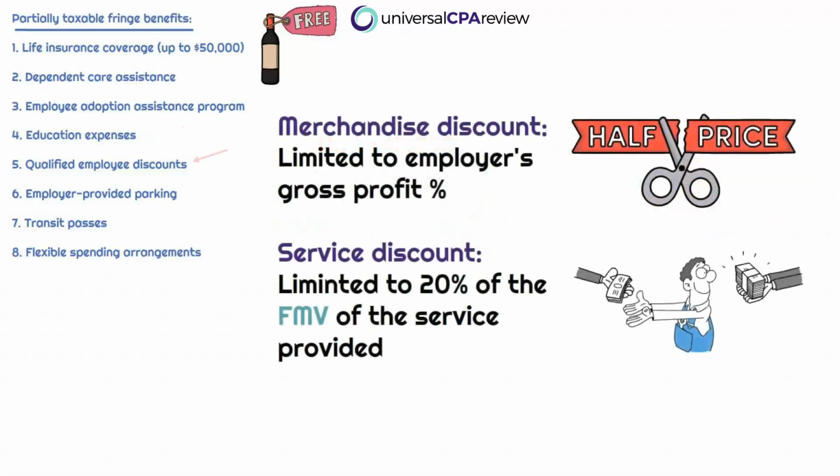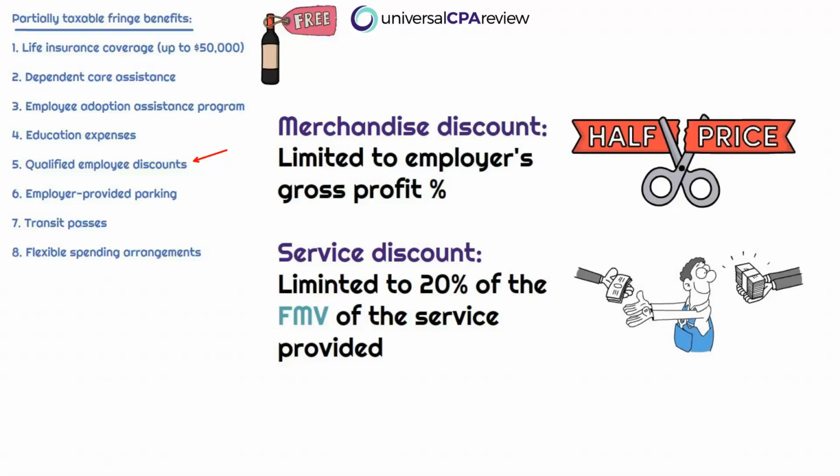Okay, so let's talk about some qualified employee discounts. Who doesn't love a good discount? Linda gets to purchase free merchandise at Planet of the Grapes gift shop at a discount. No Uber-specific limitations to this one. Just for the record, this is going to be limited to the employer's gross profit percentage, but again, don't worry too much about what that means.